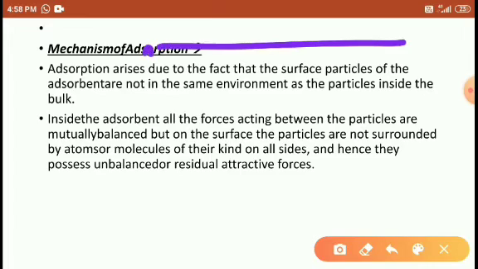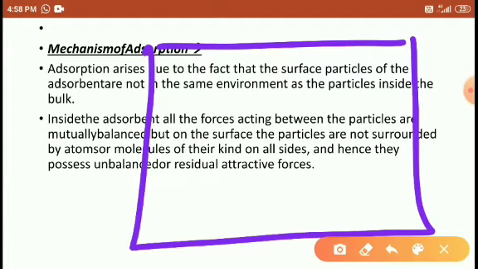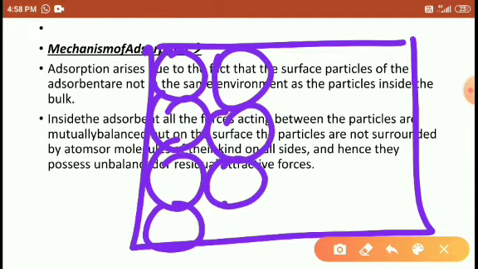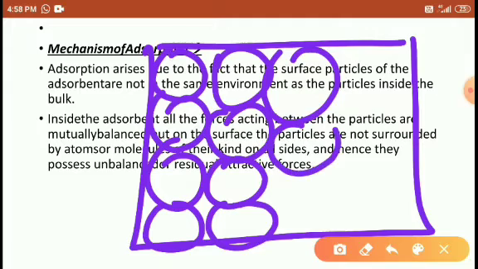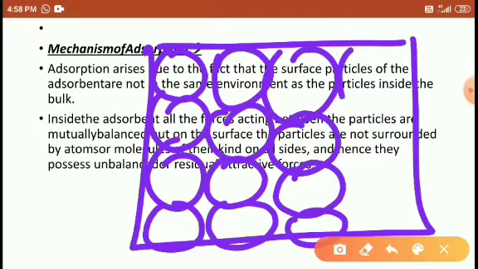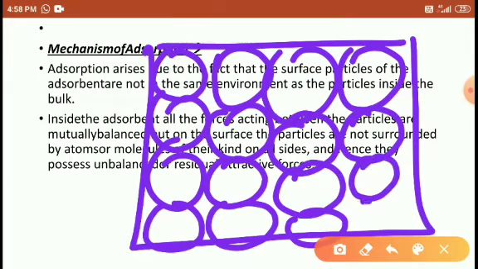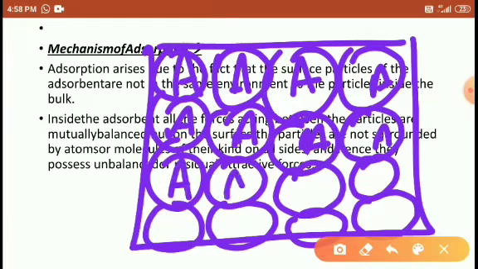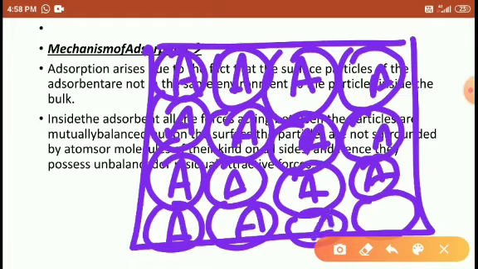So these are the inside layer particles. I mention the name A. Once again I am drawing this figure, students, right?